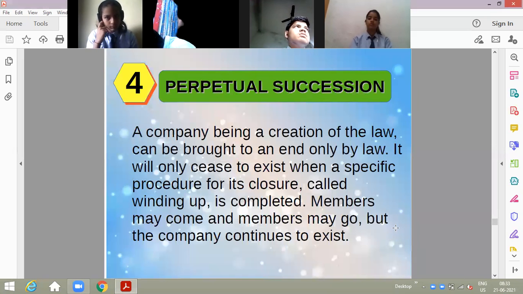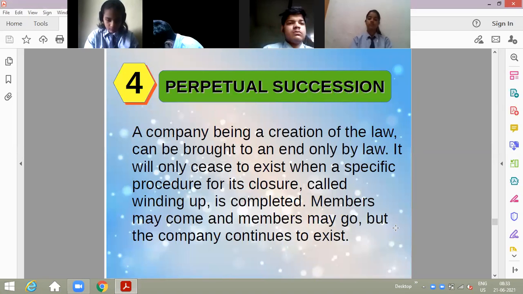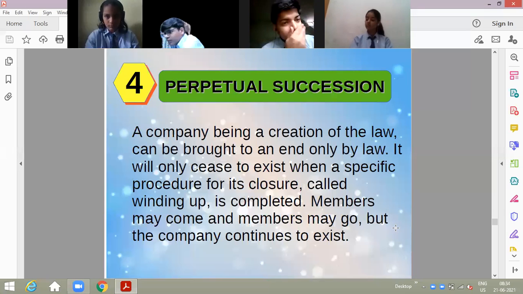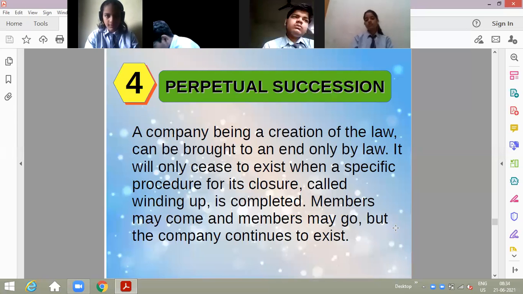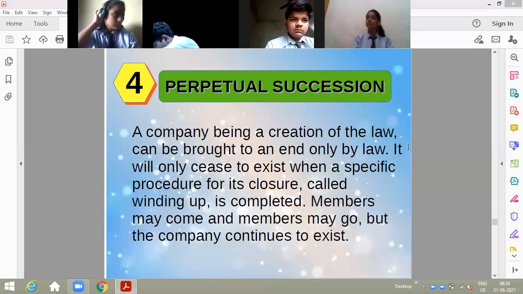Then the fourth feature we did is perpetual succession, which is also an important feature of a company. Members may come, members may go, but it is not going to affect the continuity of the business. The company is a creation of law, so only law can wind up the company. Nobody else can wind it up. Even if every member has died, the company will run in its own way, because it has been created by law.